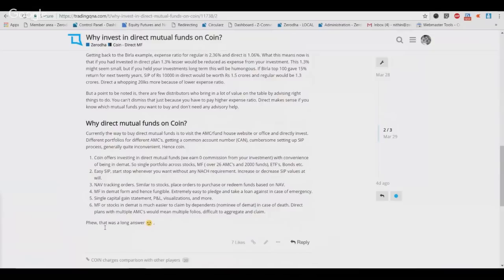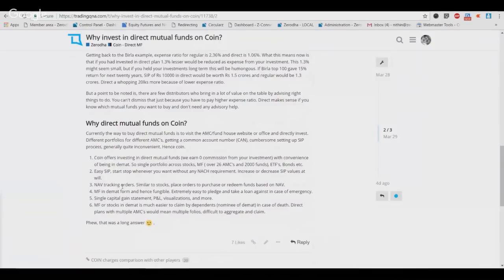I know a case where a friend has been over the last 1 year trying to get the mutual funds which are sitting with different AMCs into his name. His dad passed away a few months back and he's still been trying to do that, right? If all of those mutual funds were in demat form, it would have been a really simple process, so you need to look at that angle as well. Convenience and having a single access to everything makes it a much more interesting product to be investing in.